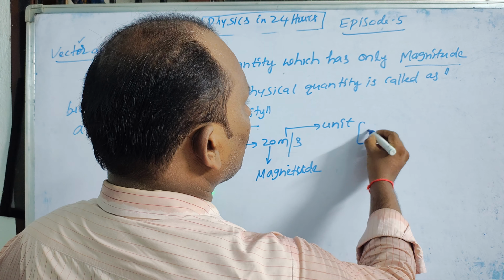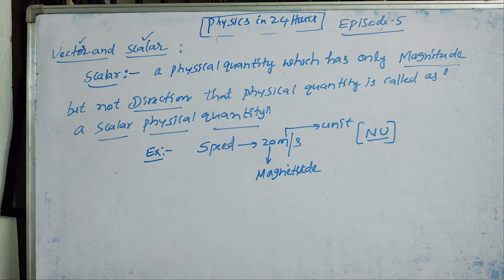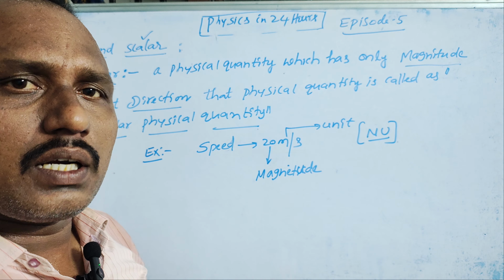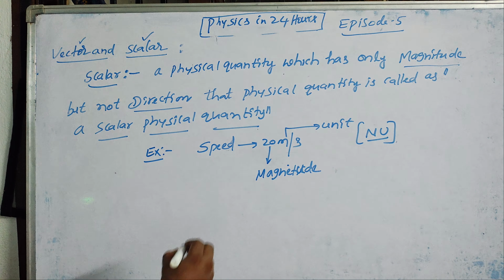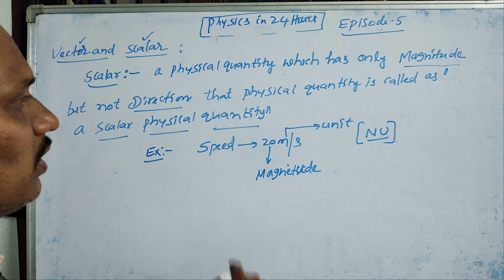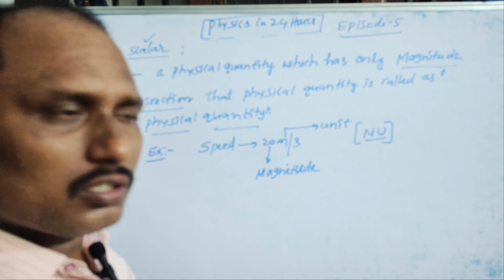Generally the notation is NU: N means number, U means unit. That number is called the magnitude. So speed has a magnitude. Examples: 20 kg, 20 meter per second, 20 joules.